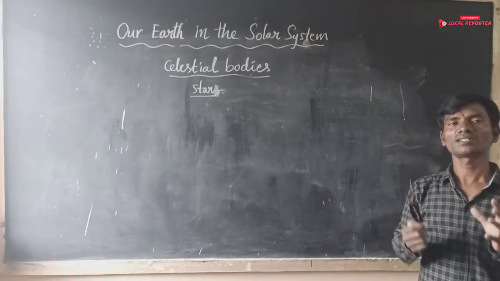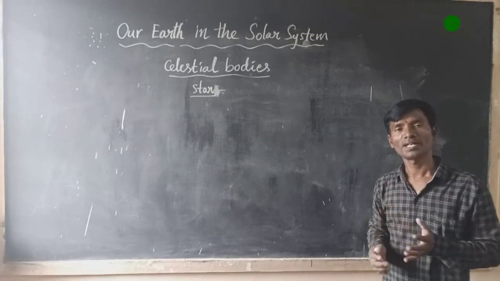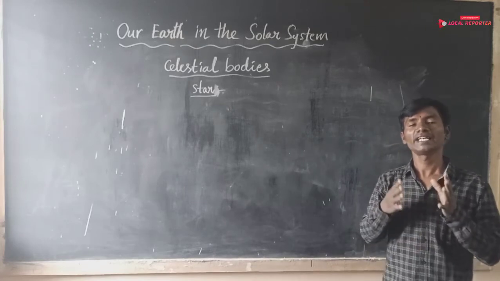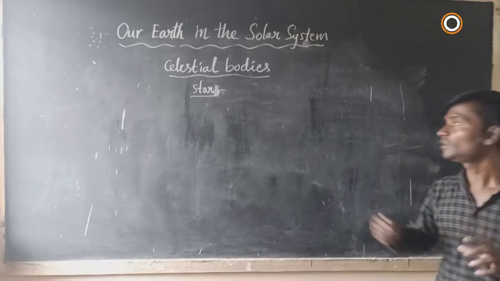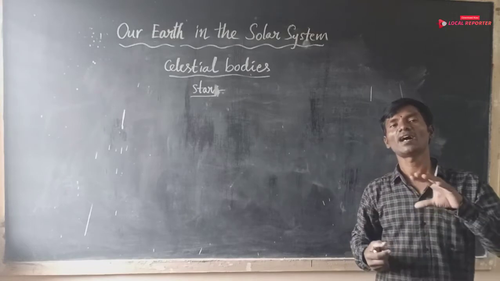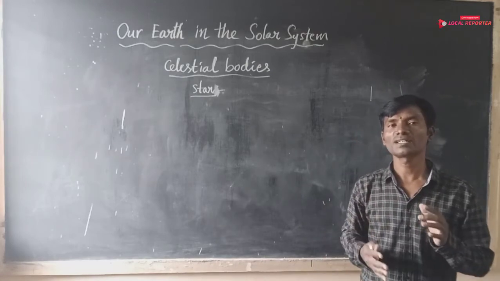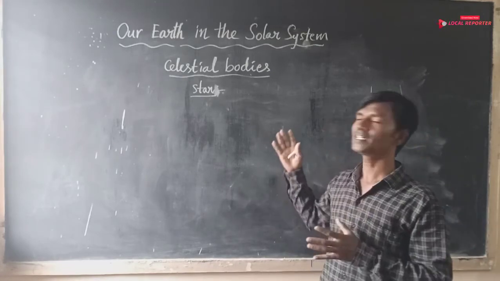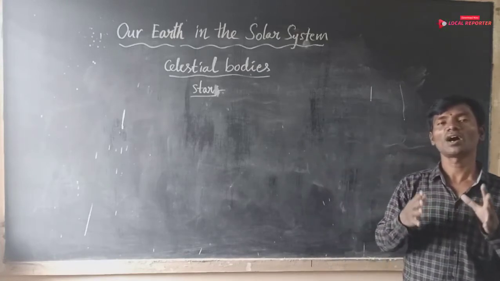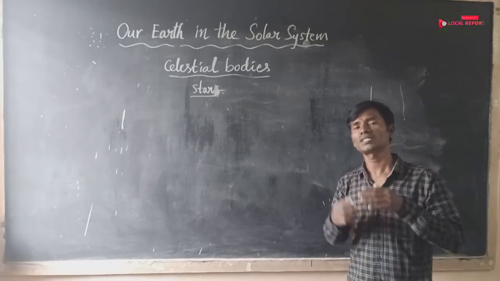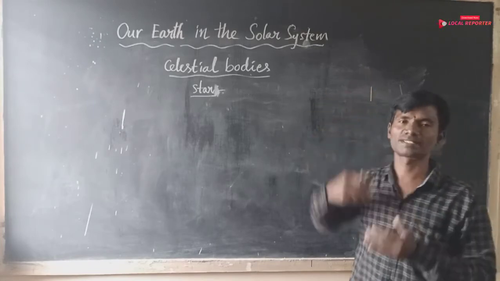But we do not feel their heat or light, and they look so tiny, because they are very far away from us.